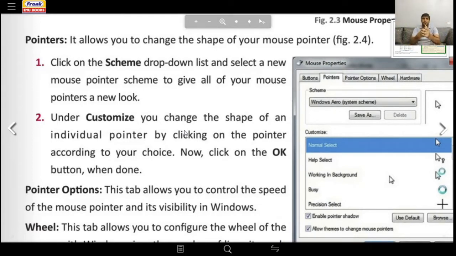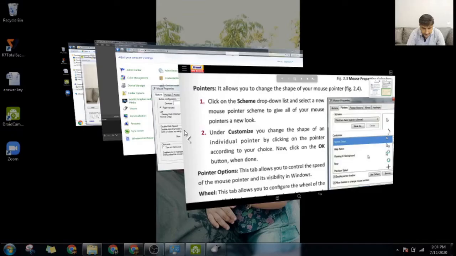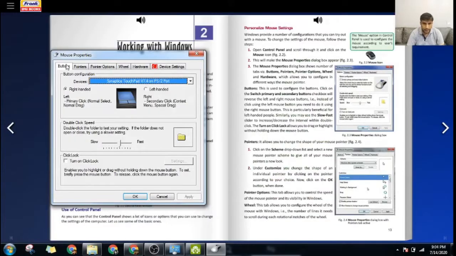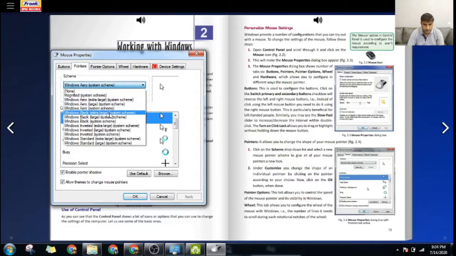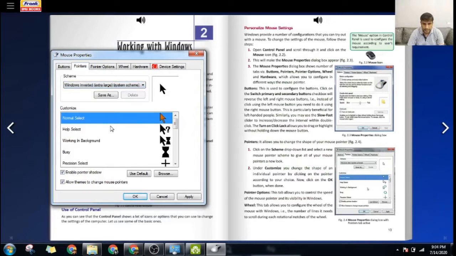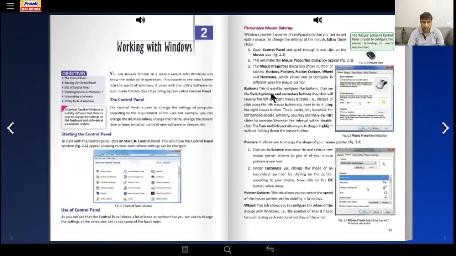Let me try and change the pointer of my mouse. Let me go to my control panel and I will go to the pointer section, and let me see, I will do this. Now after clicking that, I'll do apply and I will do okay. Now see, my mouse pointer has become big.